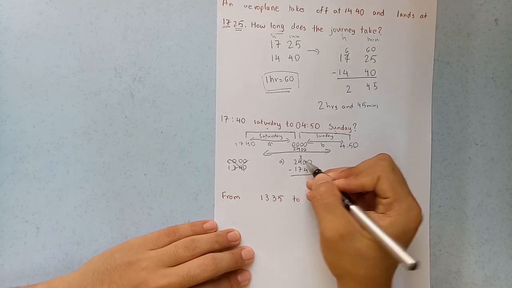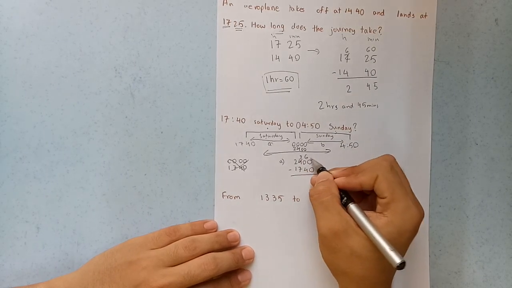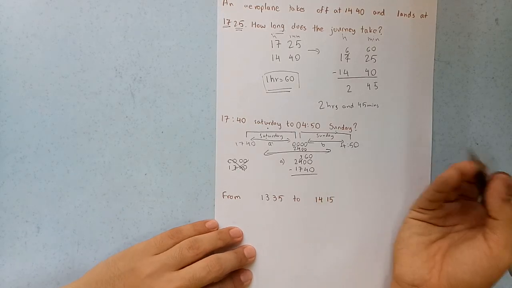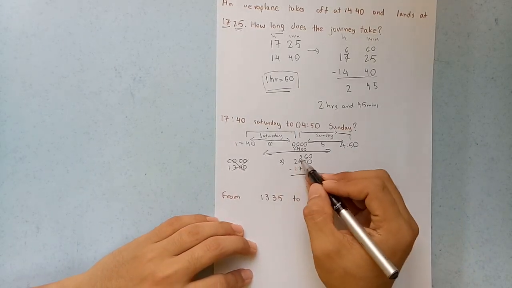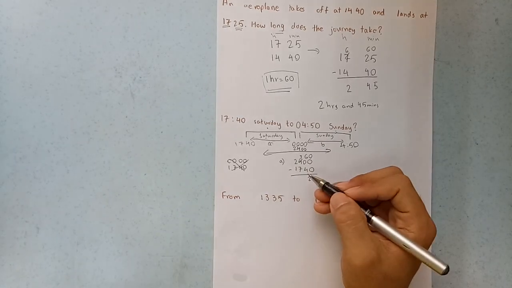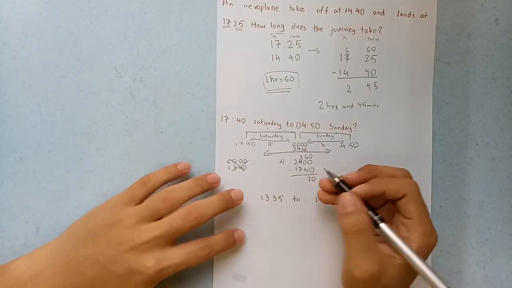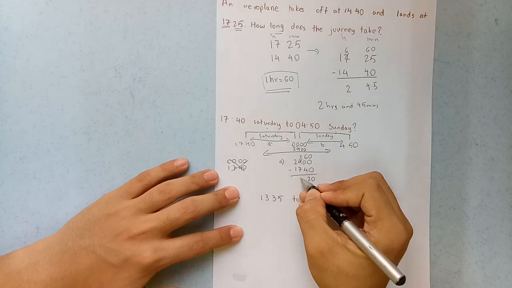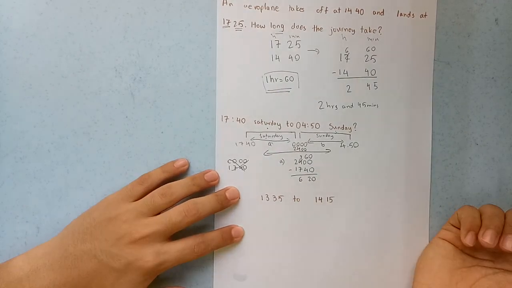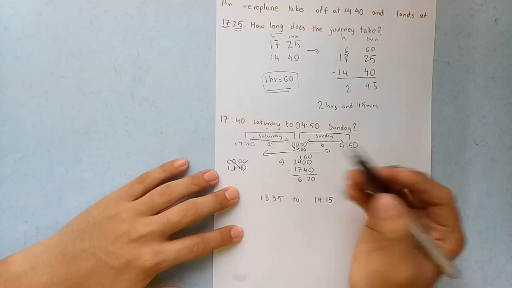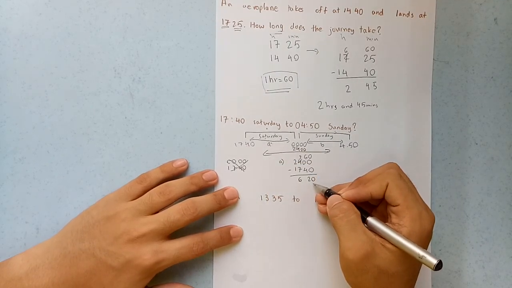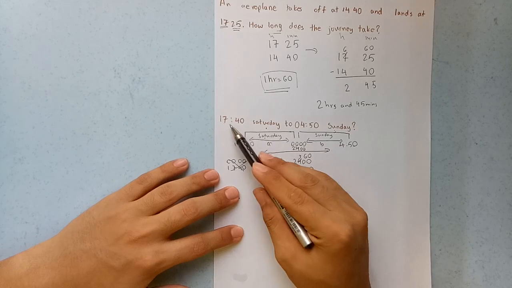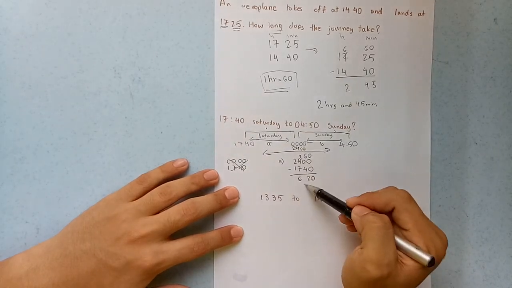So this hour becomes 23, and then here 60 minus 40 is 20 minutes. 23 minus 17, 6. Alright, 6. So which means from here to here it is 6 hours 20 minutes. Okay, so from 17:40 to midnight, it is 6 hours 20 minutes.